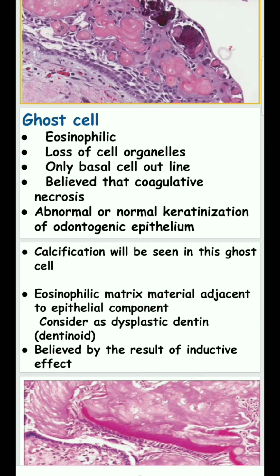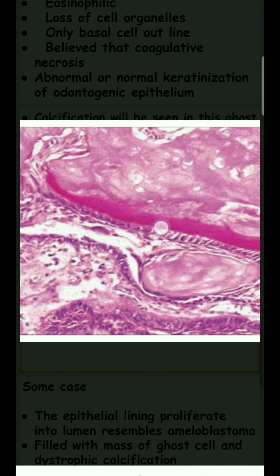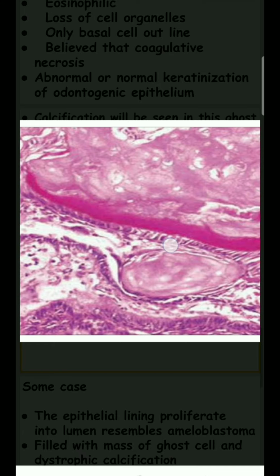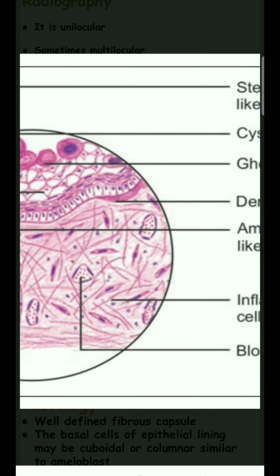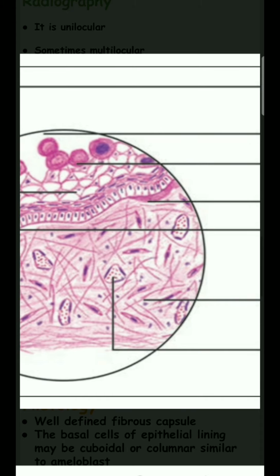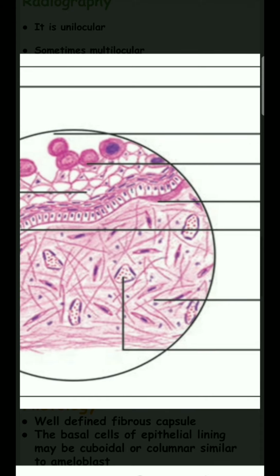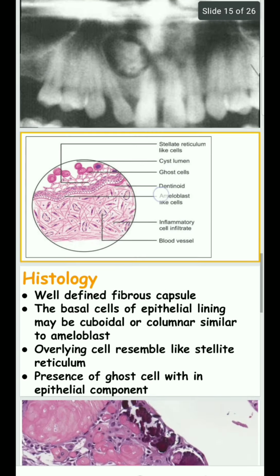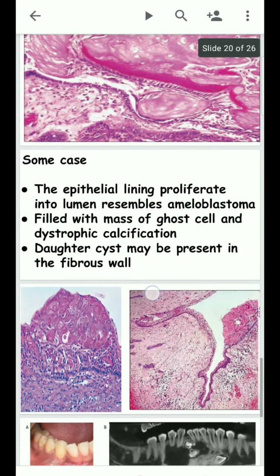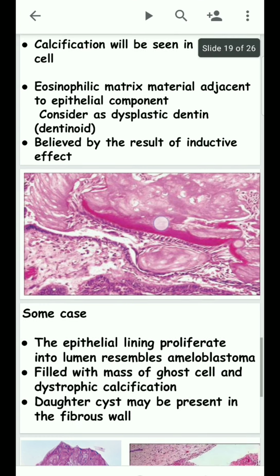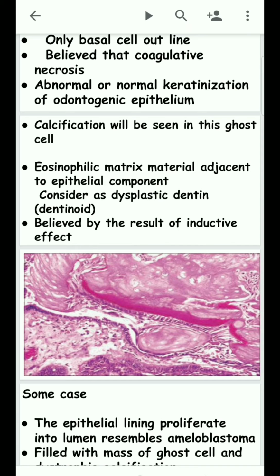Eosinophilic matrix material is seen adjacent to the epithelial component. This indicates dentinoid formation. This eosinophilic matrix material is also called dysplastic dentin or dentinoid, because it is believed to be the result of an inductive effect.